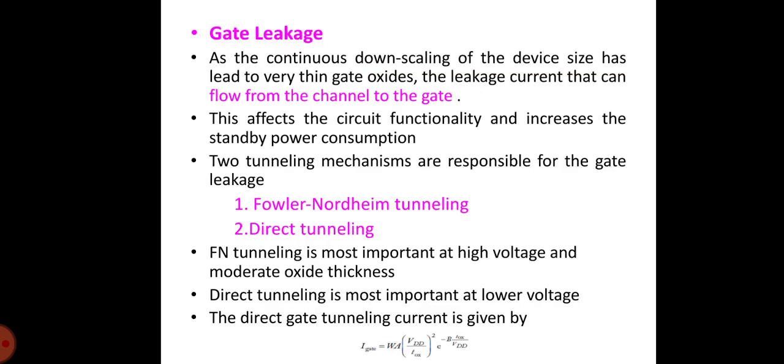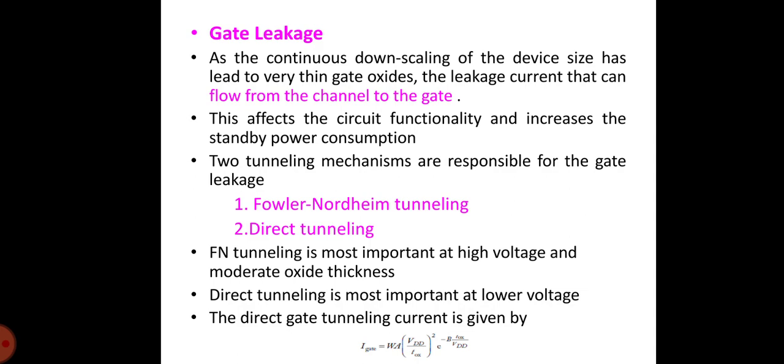And gate leakage is, for example, as the continuous downscaling of the device size has led to very thin gate oxides, the leakage current that can flow from the channel to gate is known as gate leakage, and this affects the circuit functionality and increases the standby power consumption. 2 tunneling mechanisms are responsible for the gate leakage: one is Fowler-Nordheim tunneling and the other is direct tunneling. FN tunneling is the most important at high voltages and moderate oxide thickness. Direct tunneling is most important at lower voltages.